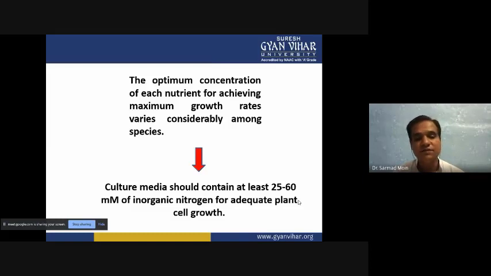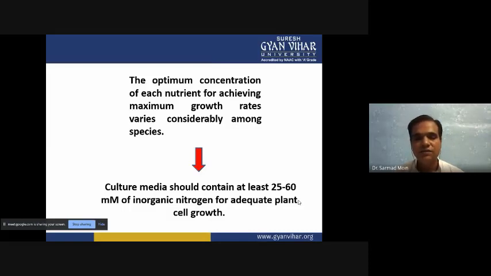They require different concentrations. There is no fixed concentration, meaning we can't follow 25 millimolar for every plant. Some plants require more nitrogen, some plants require less nitrogen. So when we are preparing the media inside the laboratory, we have to choose the concentration, and first we have to optimize it.